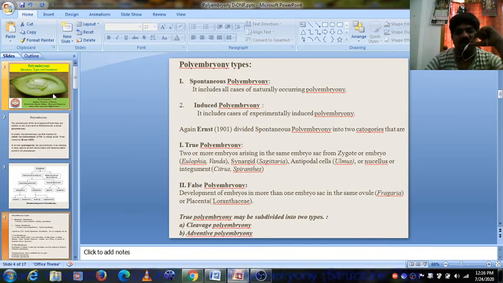Again, Arist divided spontaneous polyembryony into two categories: true polyembryony and false polyembryony.